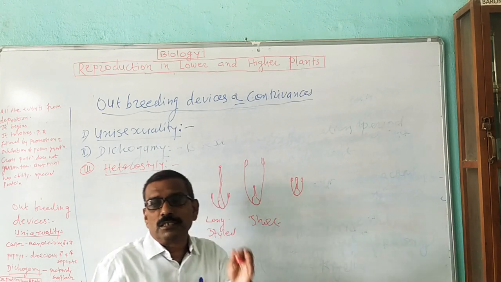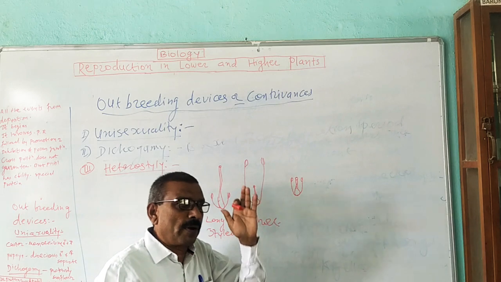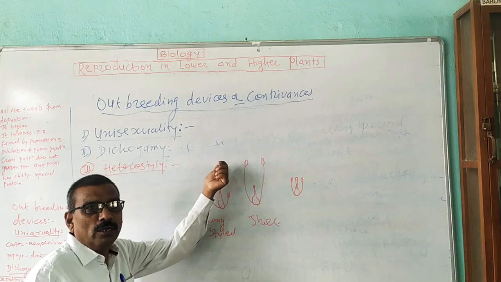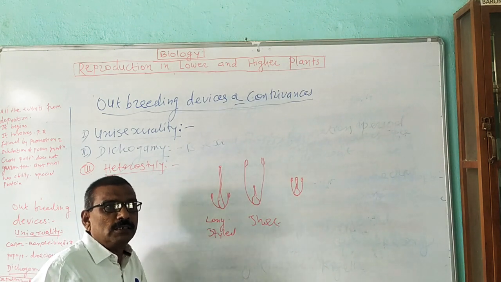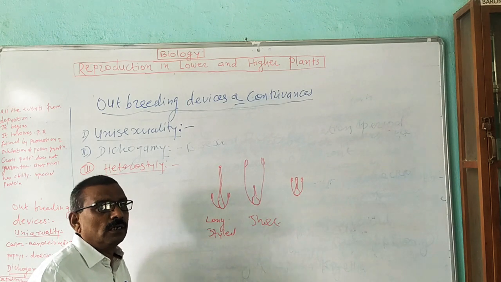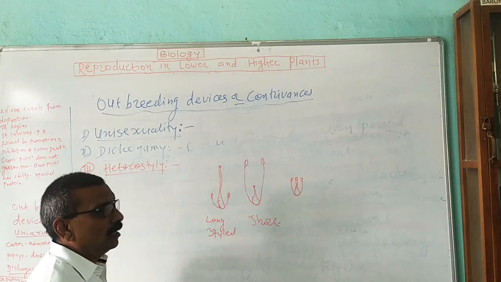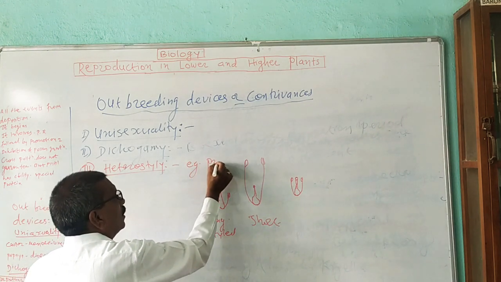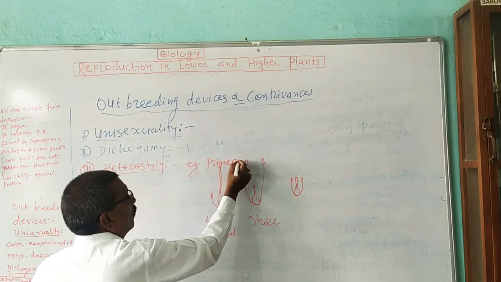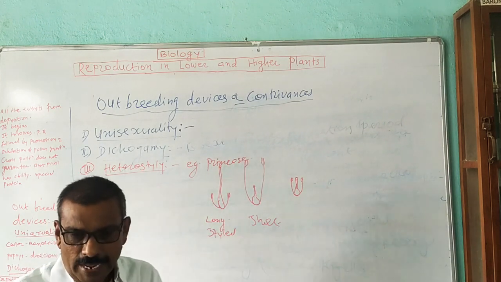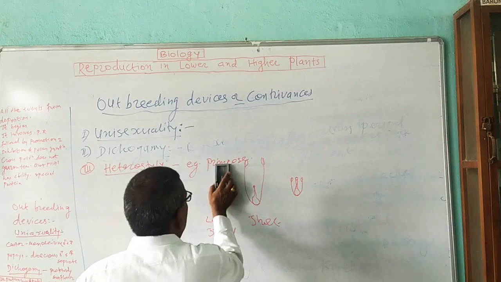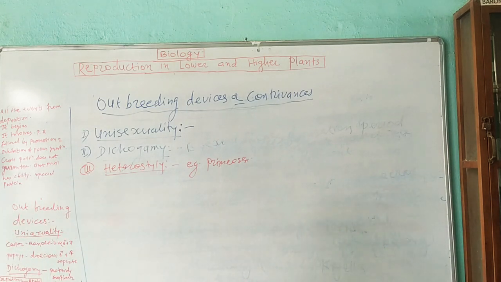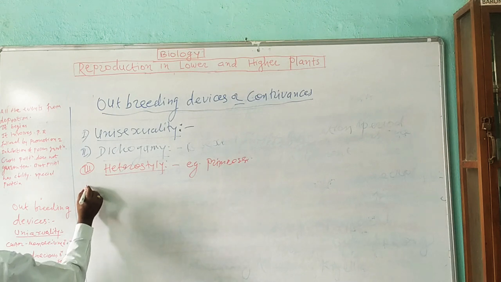In this way, in the case of primula or primrose, there is a distance barrier between the male and female reproductive organs to avoid self-pollination and to promote cross-pollination. This is one of the contrivances against self-pollination. An example of this one is primula, or you may call it primrose, an example of a heterostyle in which the length of the style is different. Now the next contrivance for cross-pollination is known as herkogamy.